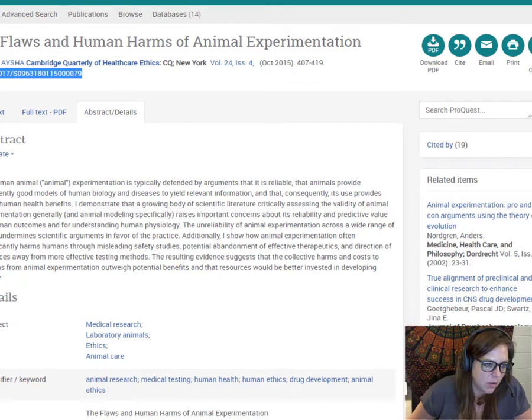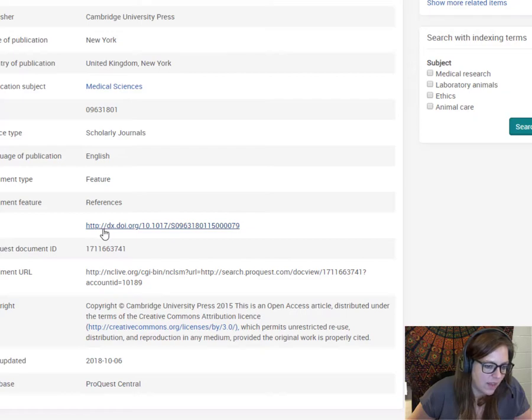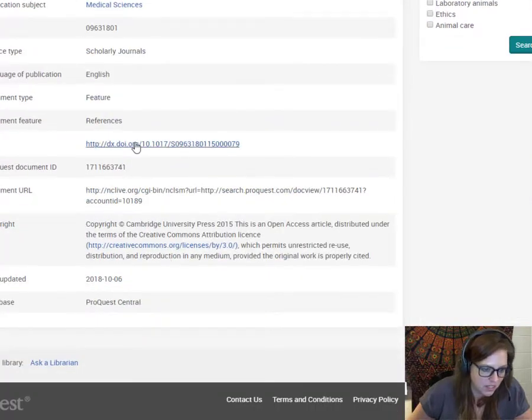Another place to find the DOI number, if it's not there, is this Abstract and Details tab. You can scroll down to DOI. That's where they got that. I see that now. But remember that this DOI trumps this DOI, and both of those trump the URL. Okay.